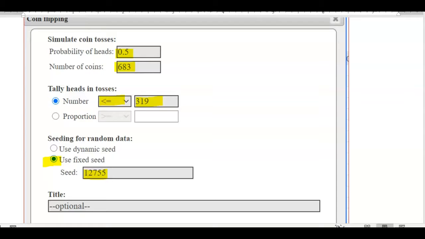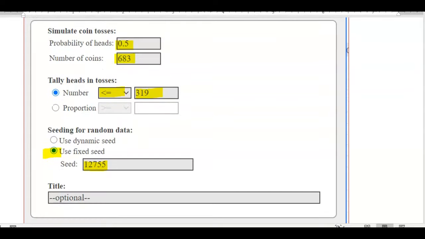By default, it does a dynamic seed here. Since we're doing this on StatCrunch and I want to check that you're doing it right, they are giving you a specific seed, which means it's not going to be so random; it's the same for all the students. If you did a dynamic seed, you'd get very similar answers.